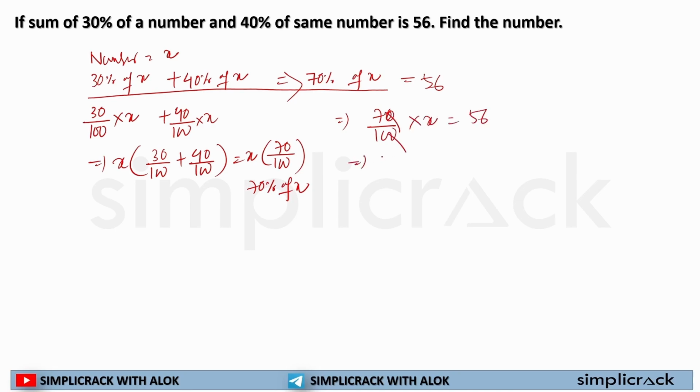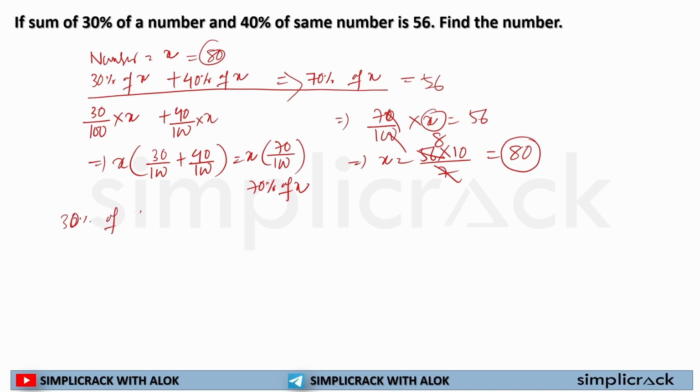So how will I solve it? x is equal to 56 multiplied by 100 divided by 70. The 0s cross out each other. So this will be 7 8s are 56, it is 80. So here the number is 80. This was the number that we had already taken, 80. So 30% of 80 and 40% of 80 is 56. Let's see.